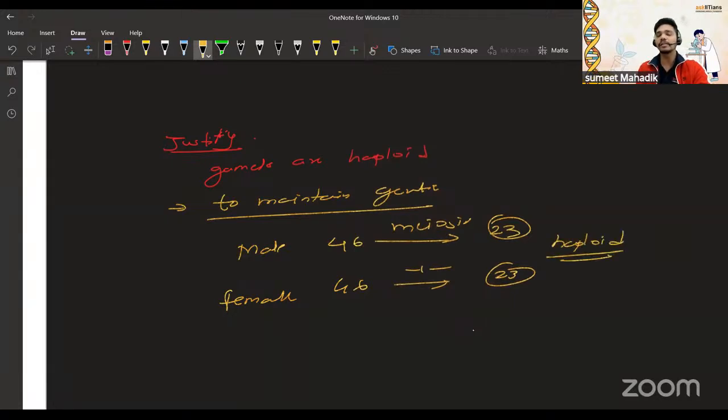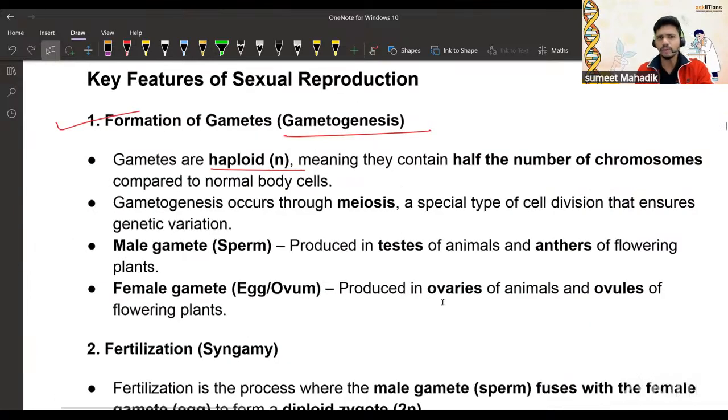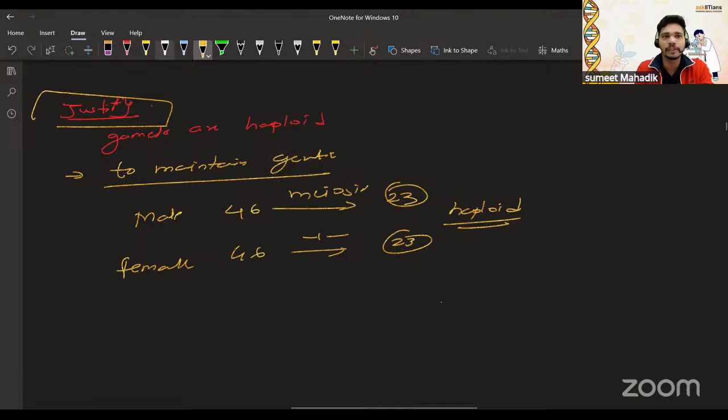To maintain the genetic variation, or to maintain what? The gene number that should be there. So that is the answer for why gametes should be haploid. Okay. Now, tell me one thing. I'm going to talk about one more point over here. Please pay attention, everyone, regarding the same.